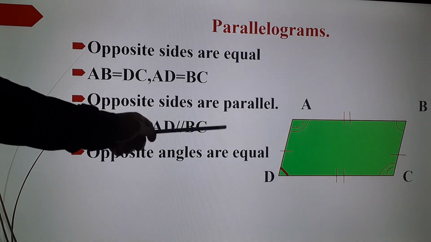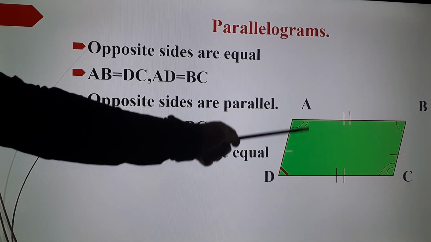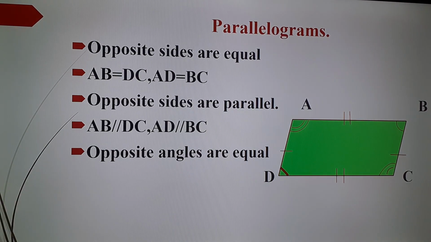Then opposite sides are parallel. Okay, so what is the opposite side for AB? That will be DC. So AB will be parallel to DC and also AD will be parallel to BC. Opposite angles are equal. So angle D, what is the opposite angle for angle D? That is angle B. Angle D will be equal to angle B and angle A will be equal to angle C. That means opposite angles are equal. So what are the properties of parallelograms? Opposite sides are equal, opposite sides are parallel, opposite angles are equal.